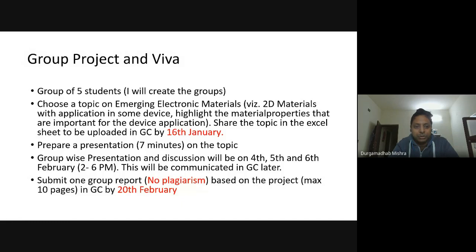The evaluation will be that you have to present. It will again be a group presentation. The presentation will be for 7 minutes on the topic that you have chosen. Most likely, the presentations will be scheduled on 4th, 5th and 6th of February, in the afternoon time. We will communicate this later.